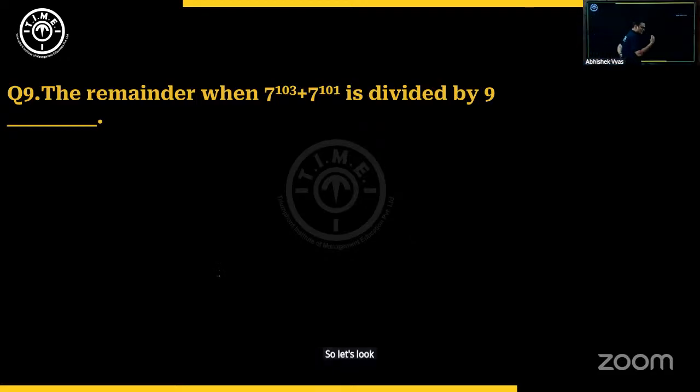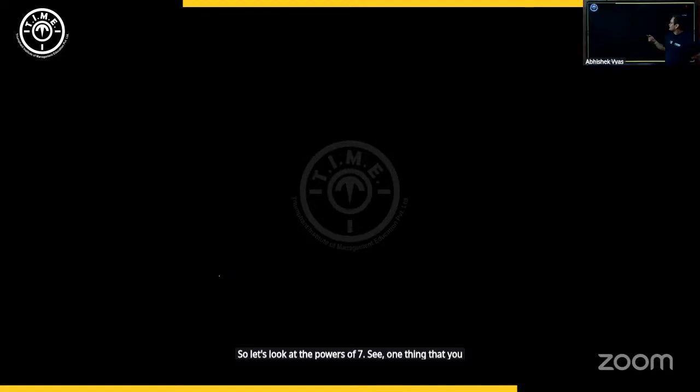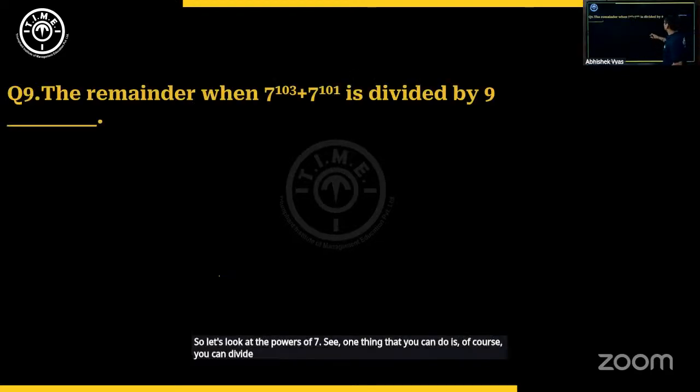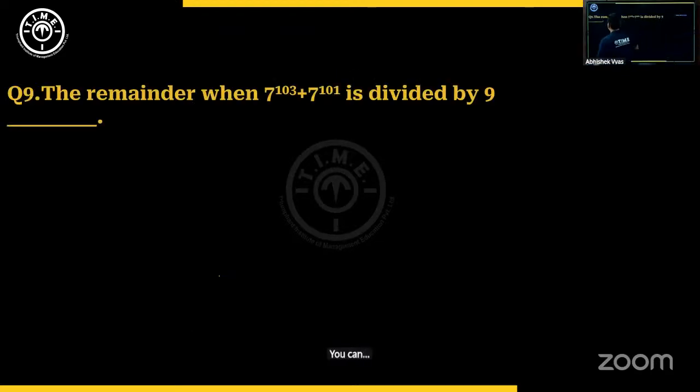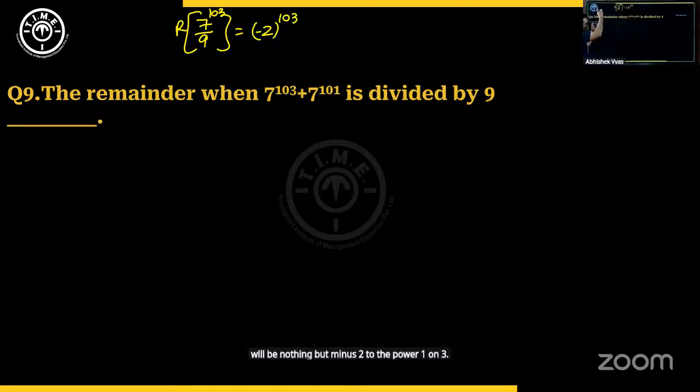So let's look at the powers of 7. One thing you can do is divide 7 by 9 and say that the remainder is 7 or -2. So that means 7^103 will be nothing but (-2)^103. Then you can proceed like that. That's one way. Of course, you can do it like this.